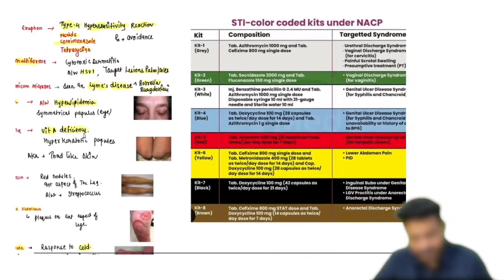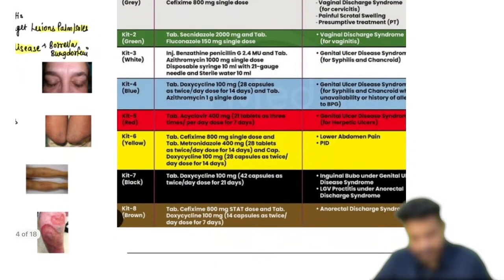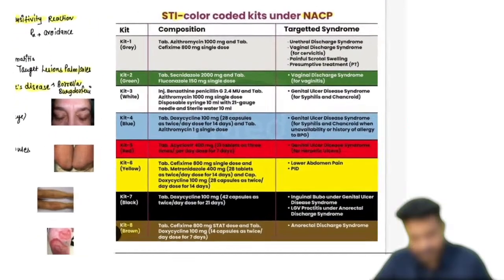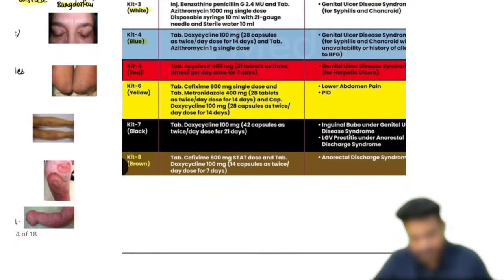Okay, last important identification. This is going to be the STD color kits by NSCP that we are having. Some new advancement here is kit number 8, which is the brown color kit, a new add-on. Earlier we used to have 7 STD kits. These STD kits are gray, green, white, blue, red. White, blue, red, you can also recall from Raynaud's phenomenon. What happens in Raynaud's phenomenon? You will have the same sequence: white, blue or pale blue, and red.